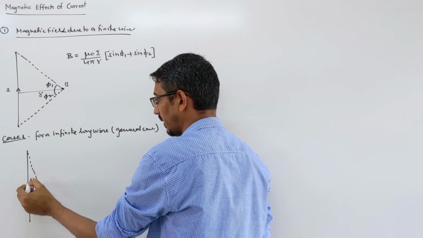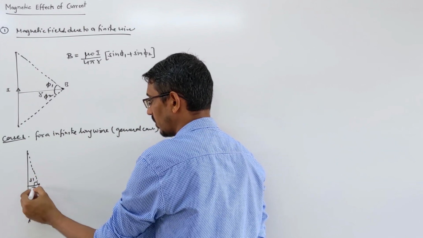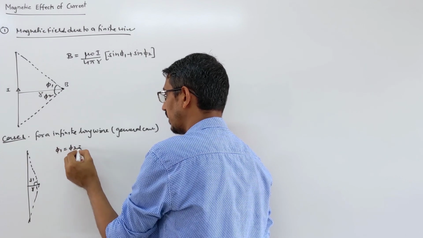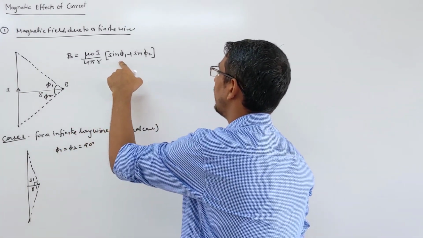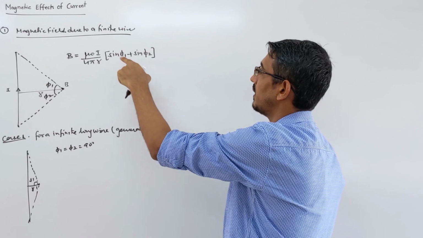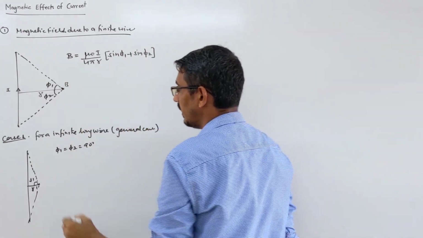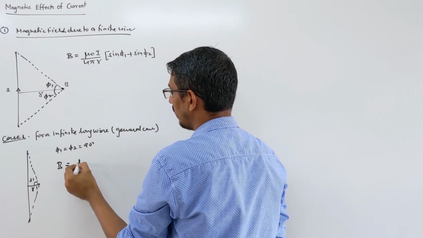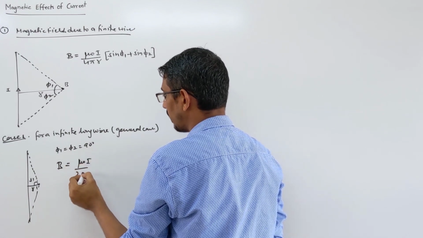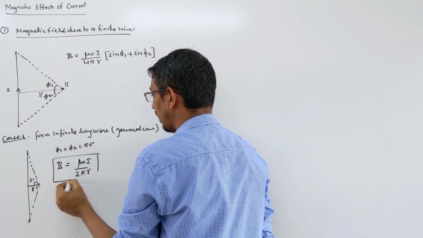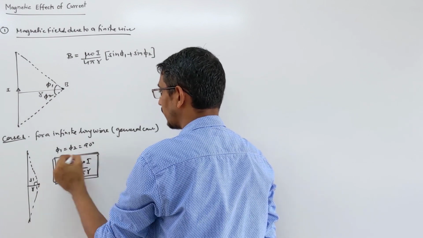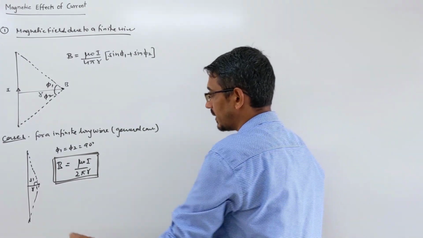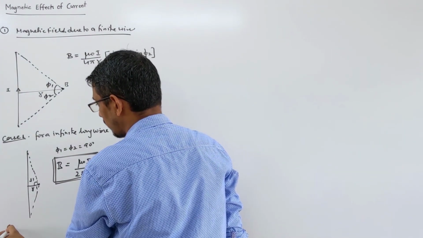This angle phi 1 and phi 2 become almost 90 degrees. So in this formula, when you put sin 90, sin 90, 1 plus 1, 2, it gets cancelled here. So this is your general formula to find the magnetic field due to an infinite long wire: mu naught I upon 2 pi r. Very, very important. This is a main thing for us. Okay, you write some other cases. How can you write? Look here, case 2.